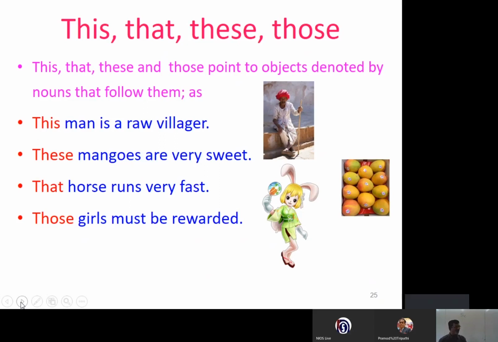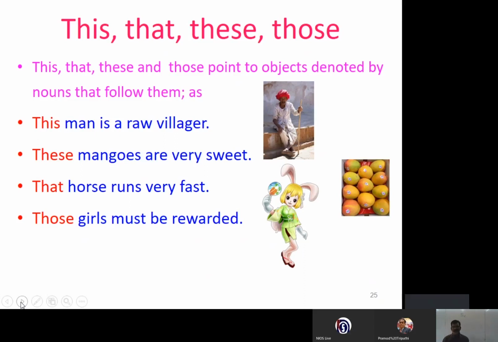These mangoes are very sweet. That horse runs very fast. Those girls must be rewarded. They have performed brilliantly.